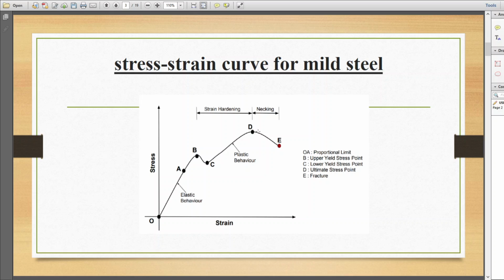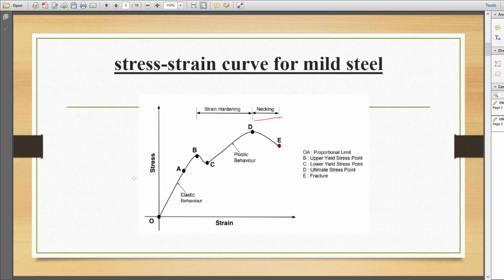After this point, necking will occur. Necking means the reduction in cross-sectional area will occur. After that, it will fail. This point is usually known as the fracture point or breaking strength point. The stress associated with this point is known as the breaking strength of the material.